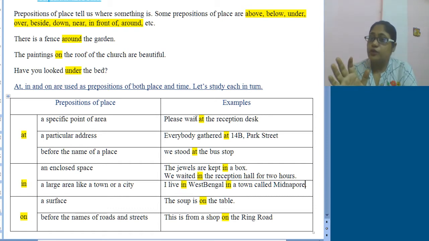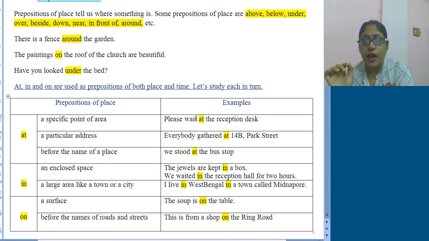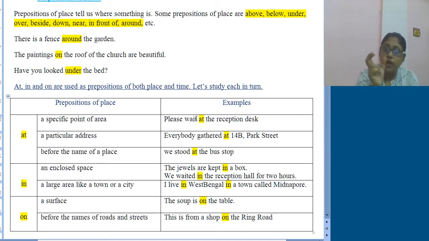Box is an enclosed space. So the jewels are kept in a box. Or, we waited in the reception hall for 2 hours. See, reception desk and reception hall, there is a difference. Reception hall is a big place, right? So we have used "in" here. Whereas reception desk is a small particular area, that's why "at" was used.